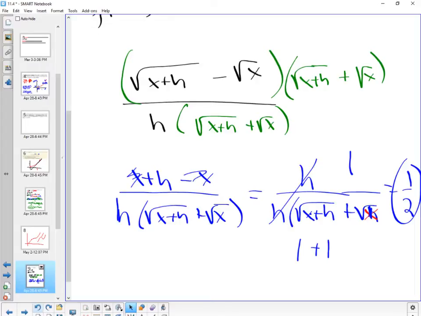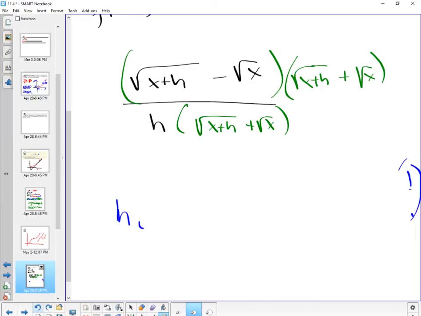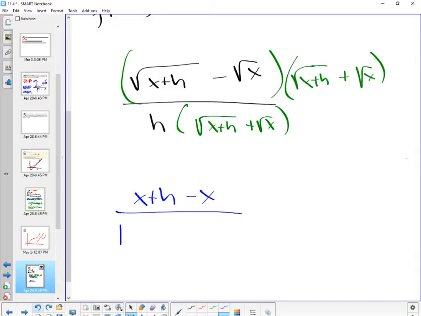Okay, so let me go back, because that was a lot and it threw me for a loop. Are we good with the ratios in the numerator? In the numerator, we're going to get x plus h, and then minus x for the second part, correct? We're good? Cool. So now I have h times this x plus h business plus the square root of x.